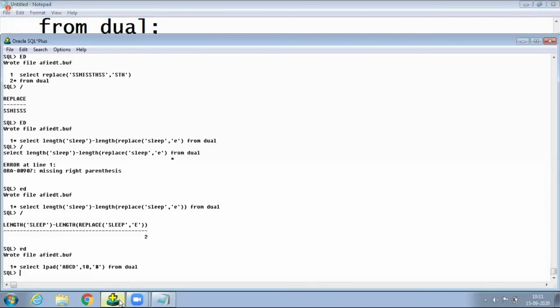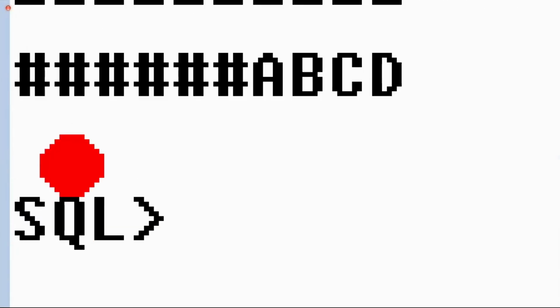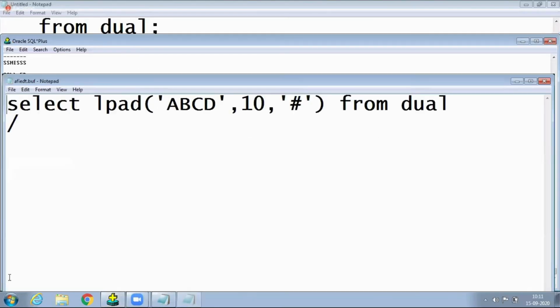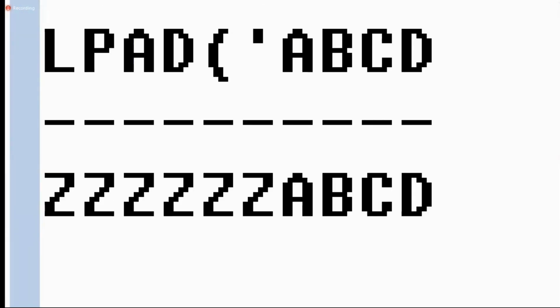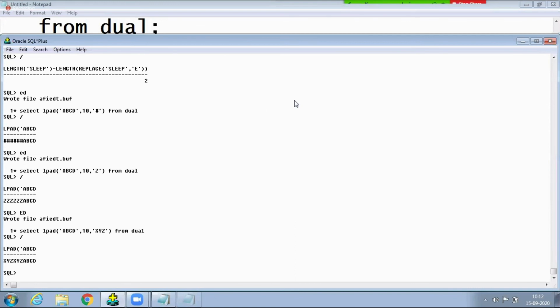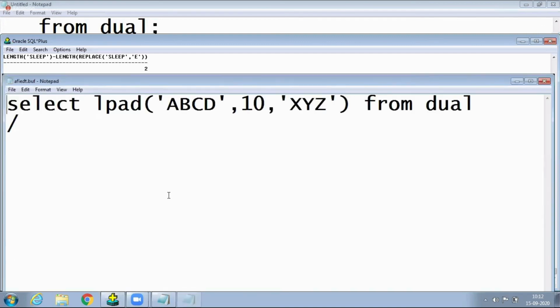I try to execute this one, and now how easy. Here 6 hashes are there, filled with the hashes, and ABCD is there or not? Yes, here. Again, observe it here. Don't write it, just observe it here. Only this one as a delimiter possible? No. Any character is also possible. Suppose here I am writing X, Y, Z, anything is also possible or not? Yes, here any character is also possible. Z, Z, Z, A, B, C, D. Again, any string is also possible. X, Y, Z, I am writing only. That is also possible. X, Y, Z, X, Y, Z, it will be filling or not? Yes. Not only that one, for the third parameter, removing it also, spaces it will be filling.